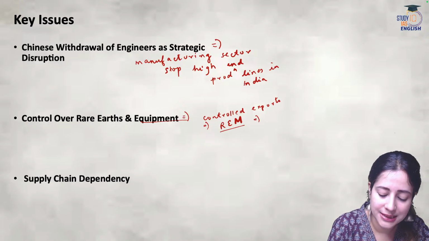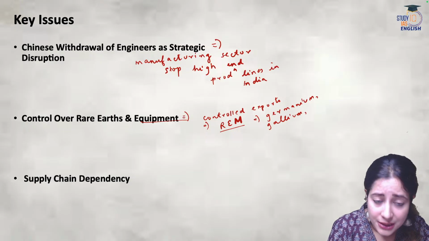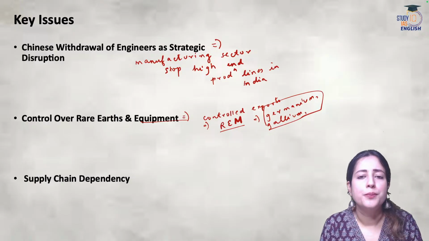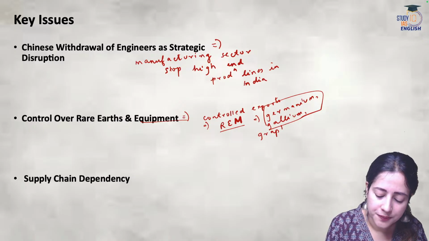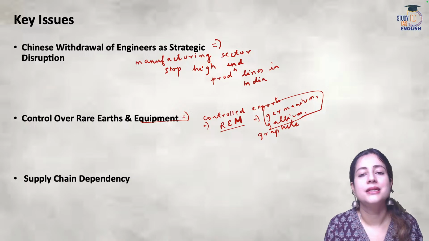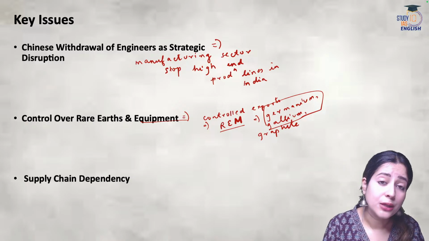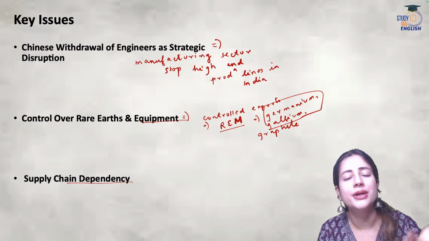I gave you certain examples such as germanium, there are many more. Then we talk about gallium, and so many other smaller components of use like nickel, graphite, all these come in the picture. The purpose again is to hit India's solar manufacturing and semiconductor industry. Now, there is one third intention that China has behind withdrawing its workforce.